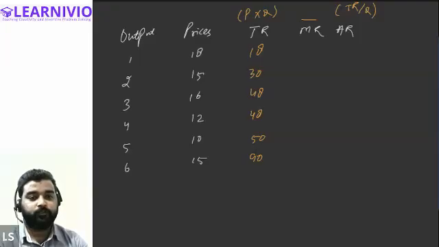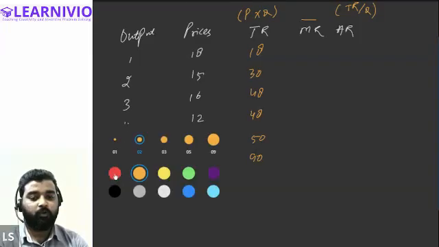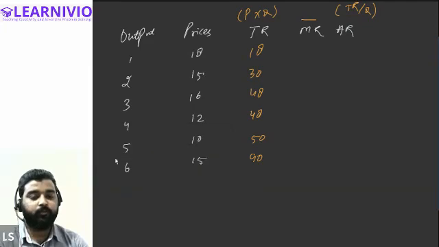Then marginal revenue. Marginal revenue refers to the change in the total revenue. First of all, always remember that at the first unit of output, marginal revenue is always equal to the total revenue. Marginal and total remain the same. So at the first unit, marginal revenue is always equal to the total revenue.